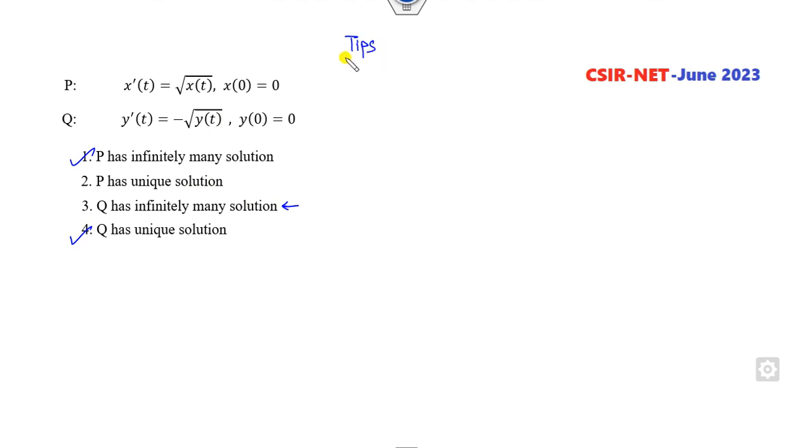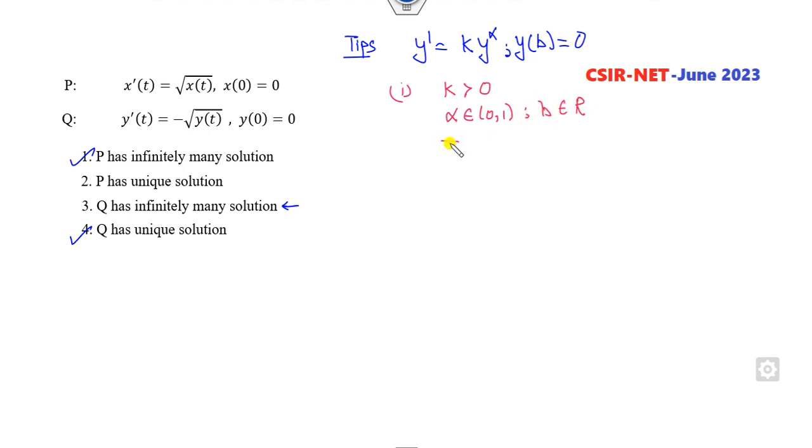As I mentioned earlier, whenever you have a differential equation of this nature such that y of b is 0, and if k is positive, alpha is in (0, 1), and b is a real number, then you will get infinitely many solutions. Second case, if k is less than 0, alpha belongs to (0, 1), and b is a real number, then you will get a unique solution.